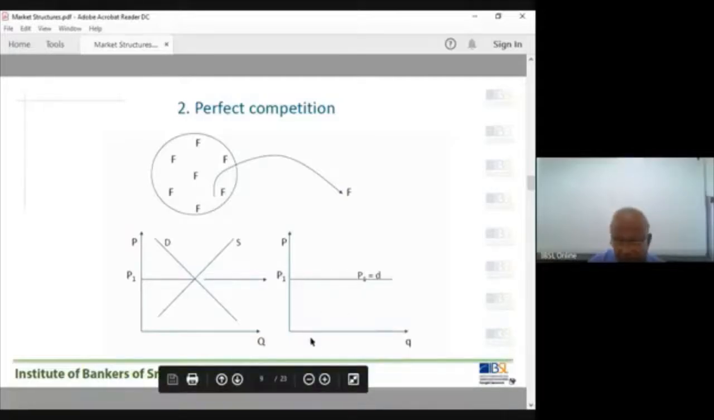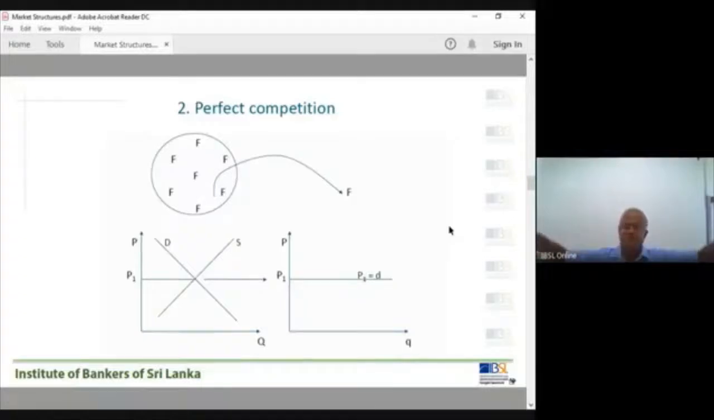10 units, but unit price is 100. 20 units, selling price 100 per unit. 50 units, selling price 100 per unit, right? Like that. This is the industry demand and supply curve, and this is called the firm's demand curve. The firm's demand curve is horizontal, perfectly elastic. The demand curve faced by the firm is perfectly elastic. That's why it is horizontal, at the price P1.